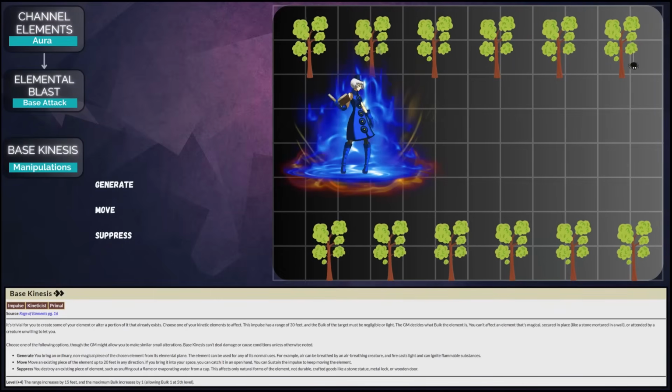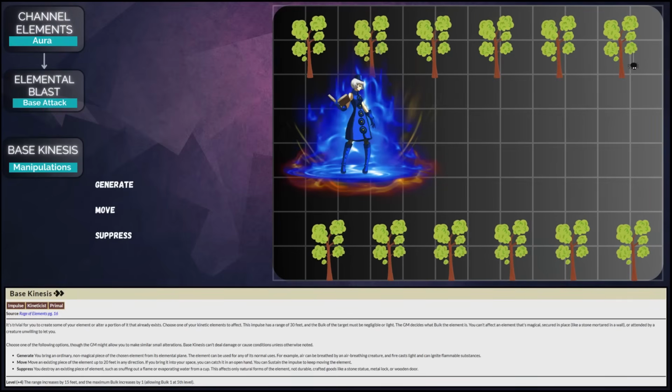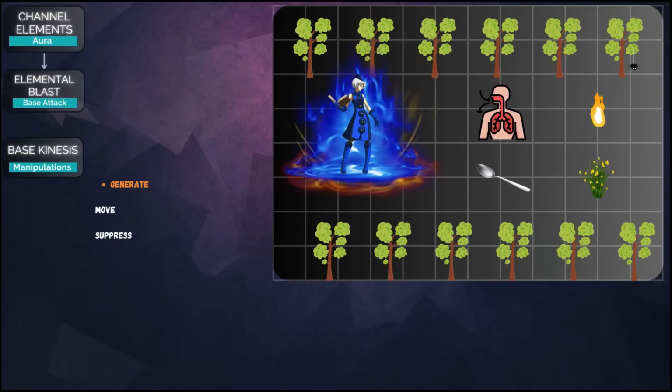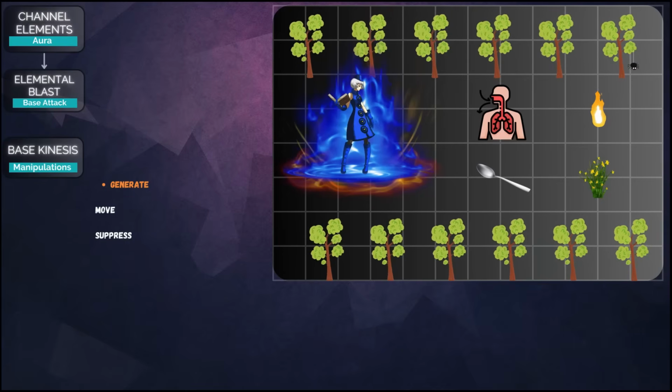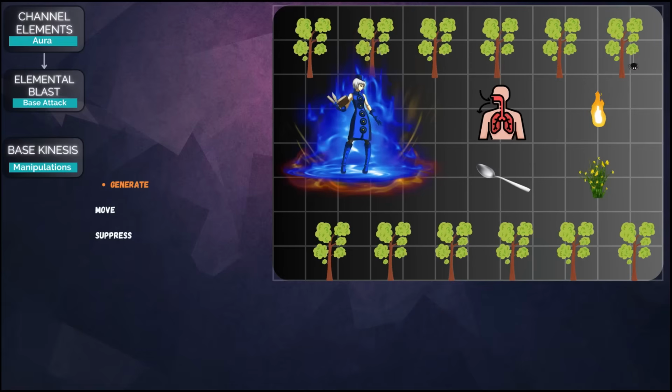When traveling, you can use the base kinesis. This allows you to use 3 types of element manipulation. Generation. You can create air to breathe underwater. You can create a fire to light a room, a spoon to eat, or grass to interact with. In future, using an additional feat, you can create simple things from metal such as handcuffs or scales.